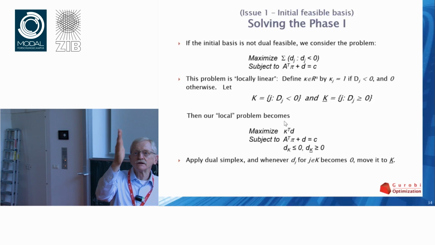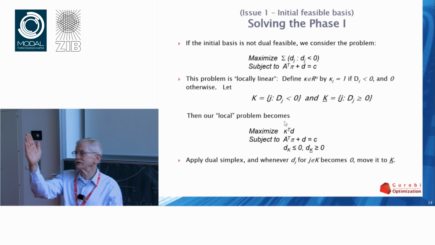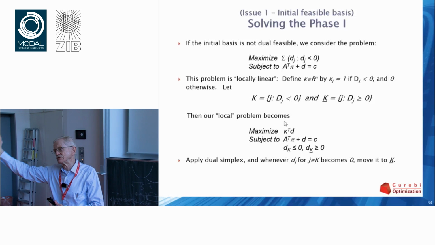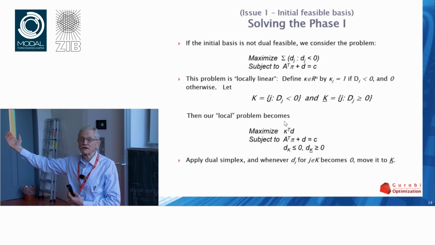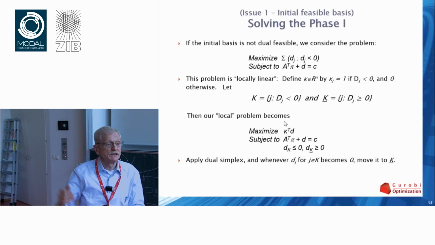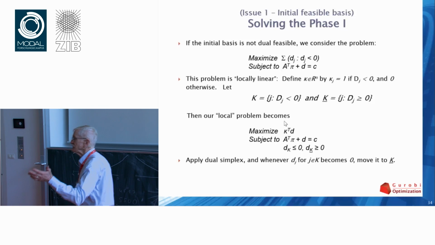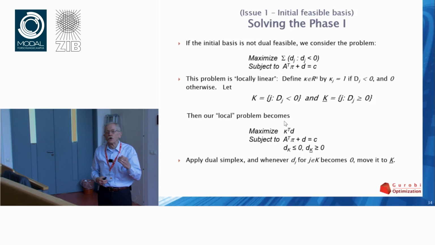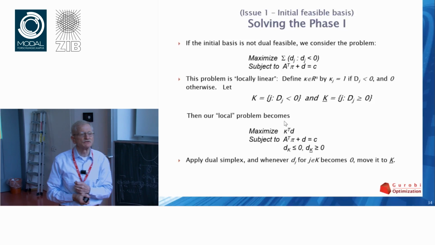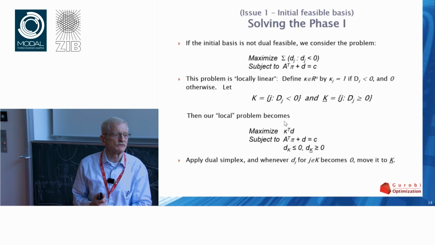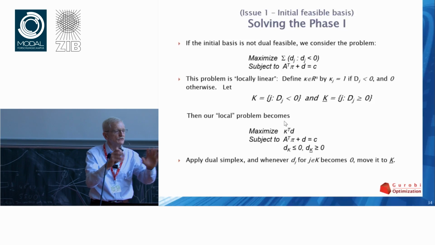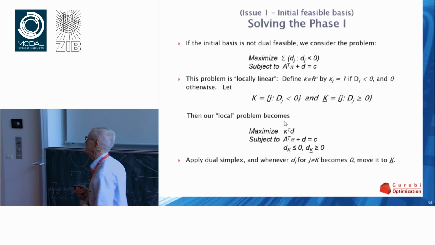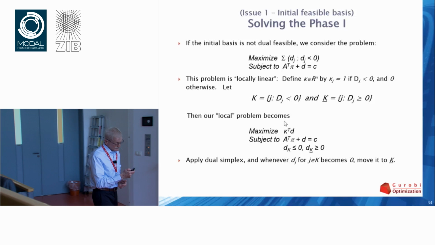So you have a linear local representation, do a simplex iteration. It changes, do a simplex iteration. It changes, do a simplex iteration. You're doing simplex iterations, and you can prove that that will either converge to a feasible solution, and hence a dual feasible solution, or you will prove that the minimum is not 0, which shows that there is none for the original problem. So there's some work to do to prove that, but in fact it does work. Okay? So that's the idea of the algorithm.